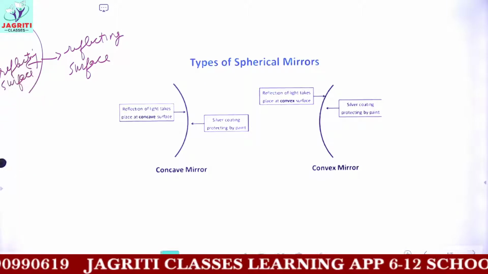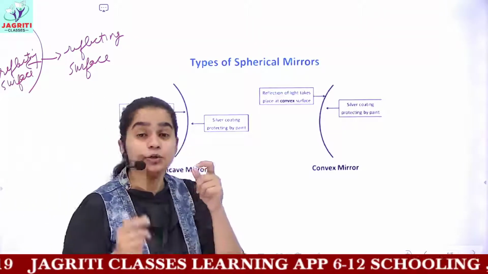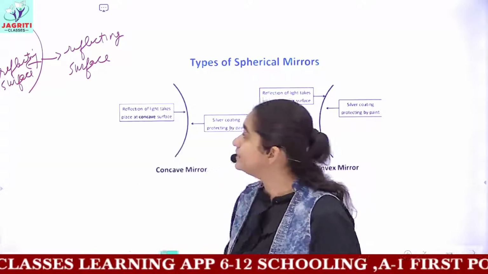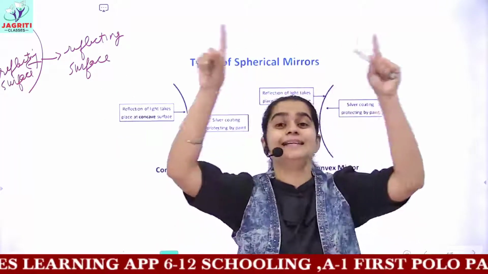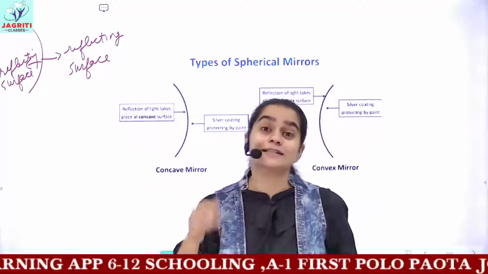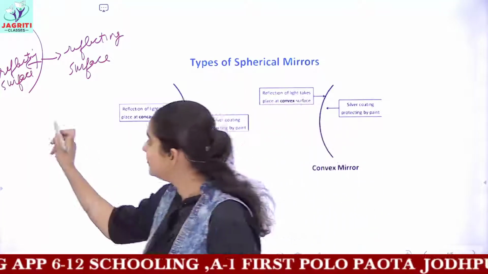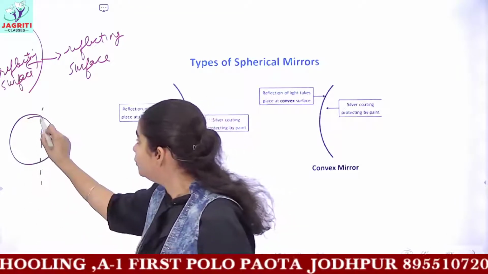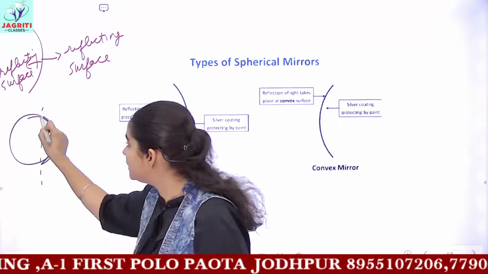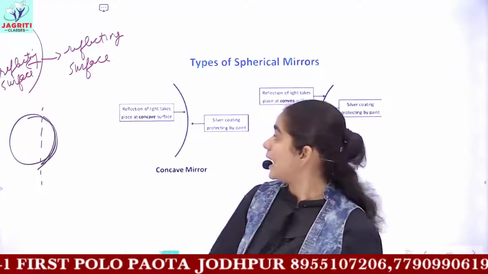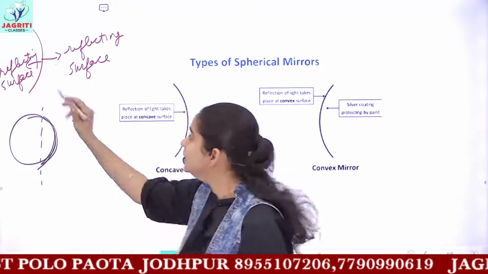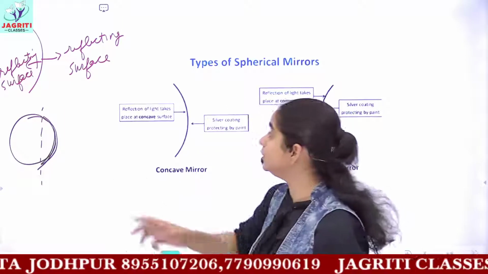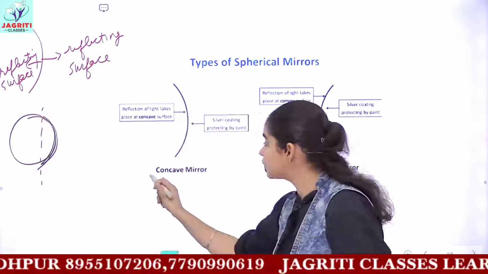But if I have to make this mirror work as a concave mirror, what should I do? If this is the portion which I took from a big spherical mirror, I told you what a spherical mirror is, the mirror in the form of a complete sphere. If you cut this mirror, you get this portion of mirror which will act as a spherical mirror. When I got this portion, both of the surfaces initially were reflecting. Now I want to make this mirror a concave mirror.